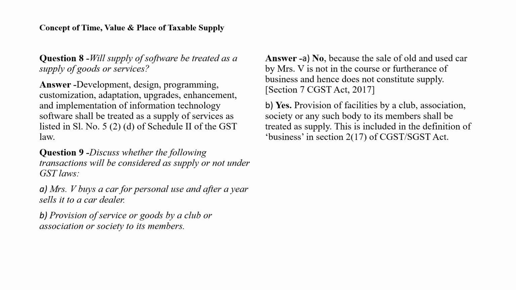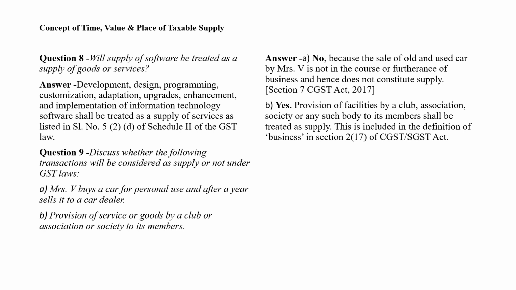So answer A: this is not a supply under GST because the sale of an old and used car by Mrs. V is not in the course or furtherance of business and hence does not constitute supply as per Section 7 of the CGST Act 2017.